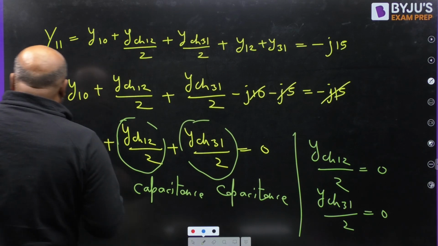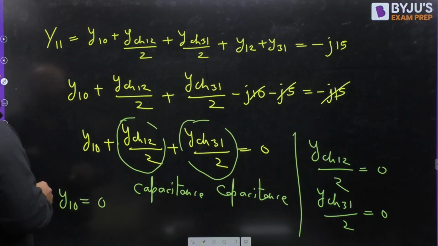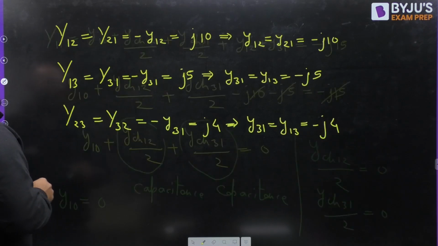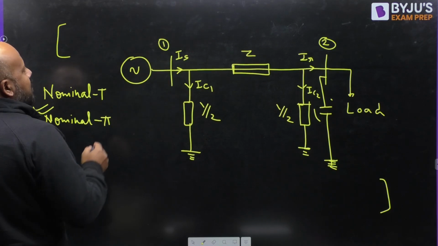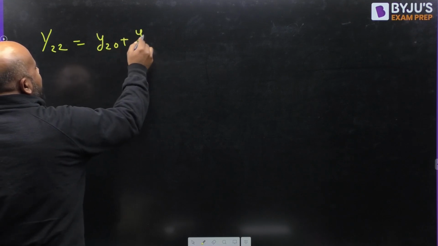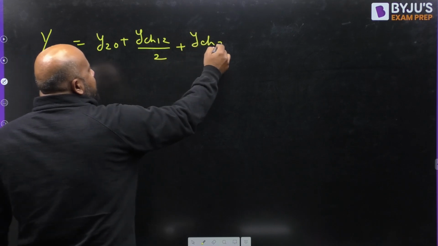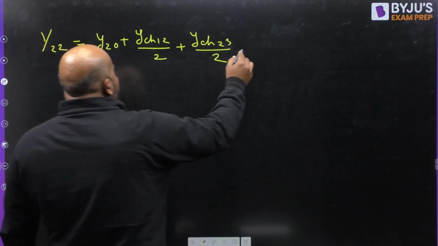Now let us go for Y22, that is the diagonal element for the second bus. So how much is Y22 going to be? Y22 is Y2 naught plus Y charging 12 divided by 2 plus Y charging 23 divided by 2, plus Y21 plus Y23. You can correlate with the diagram.